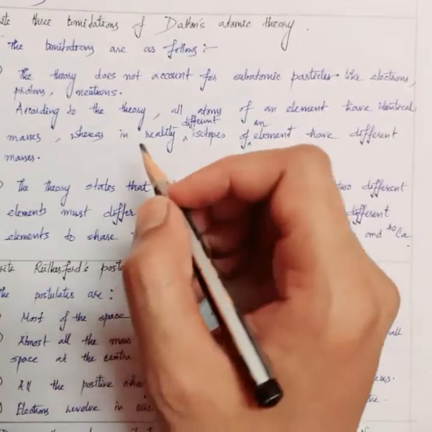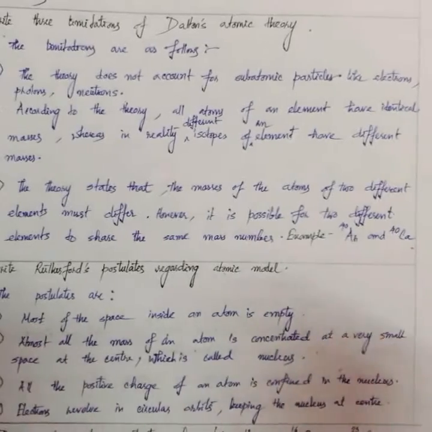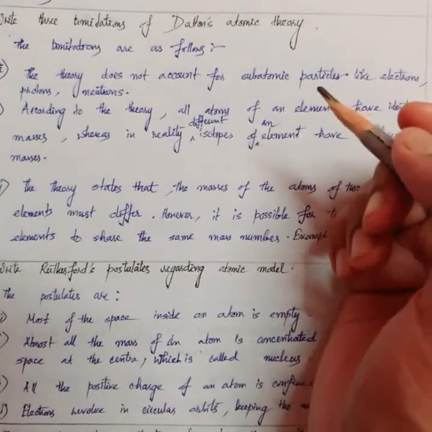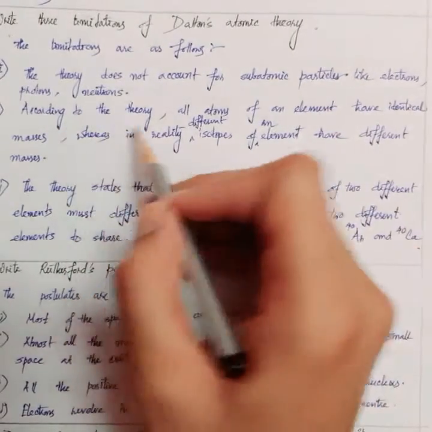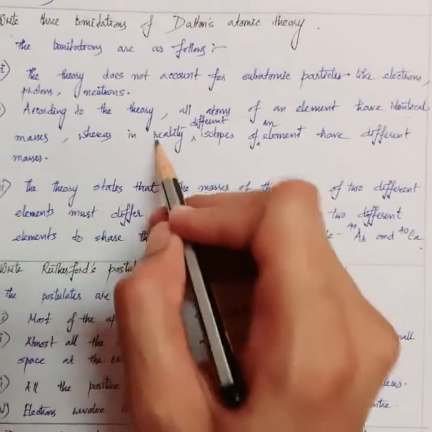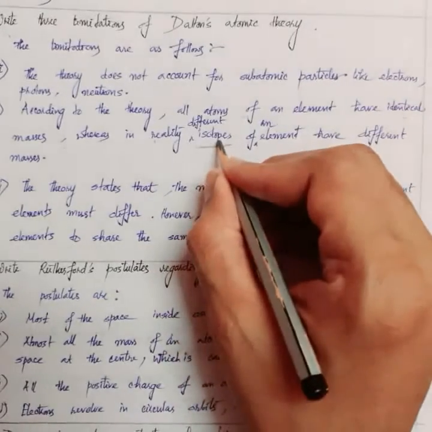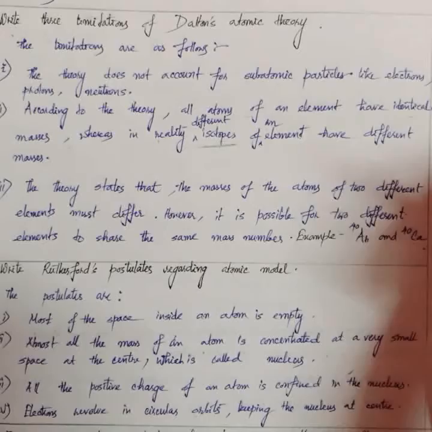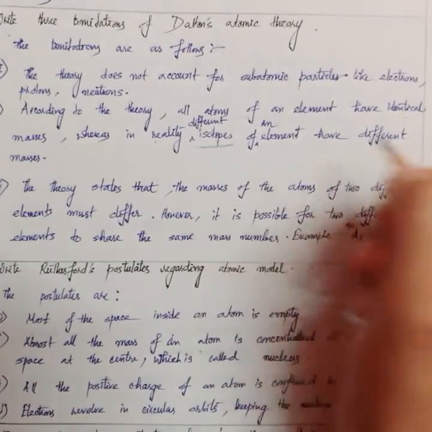In isotopes, the atoms have the same number of protons and electrons, but the mass number is different, so their masses are also different. So according to the theory all atoms of an element have identical masses, whereas in reality different isotopes, meaning atoms having the same number of protons, have different masses. We shall discuss it in detail later.